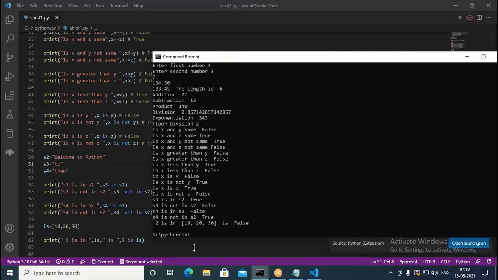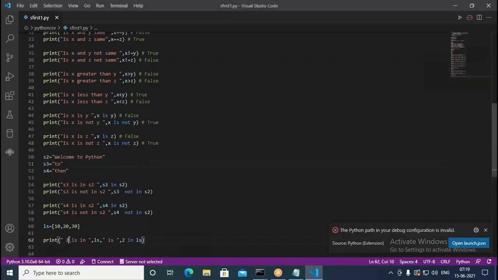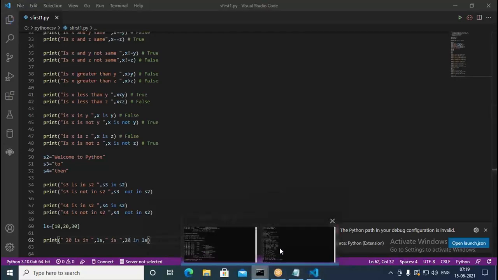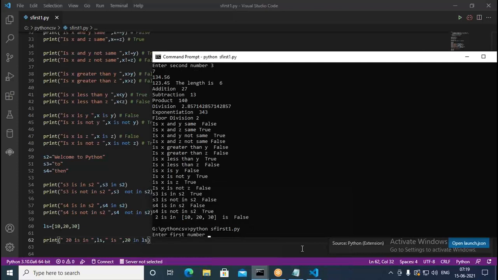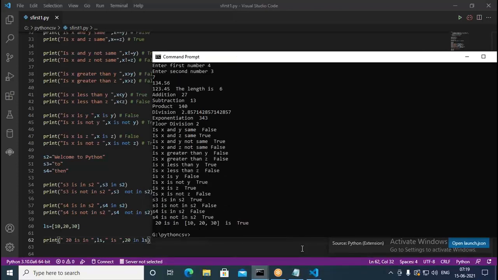What it says here: 2 is in 10, 20, 30 is false, because 2 is not a member of this particular list. We have only 3 elements: 10, 20 and 30. Therefore it gives a false value. Suppose I change this one and put 20. Then in such a case you get true. Now it says 20 is in 10, 20, 30 is true, because 20 is part of the given list.